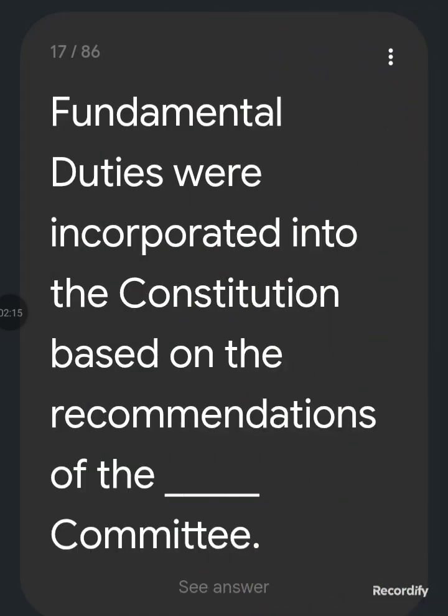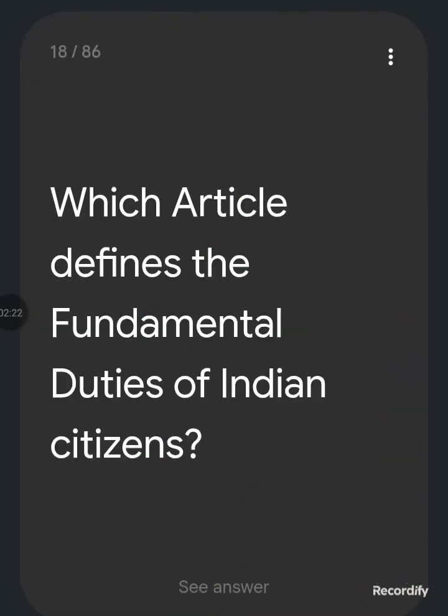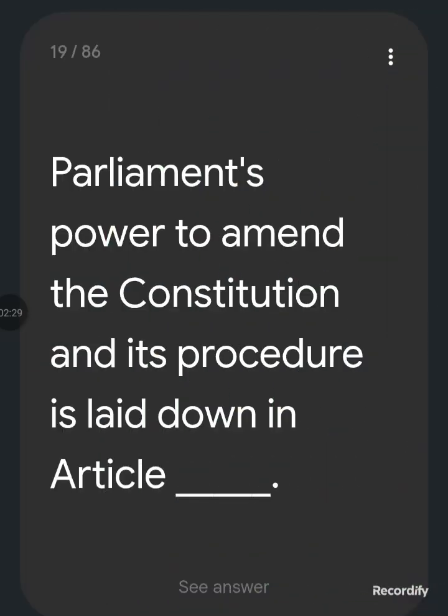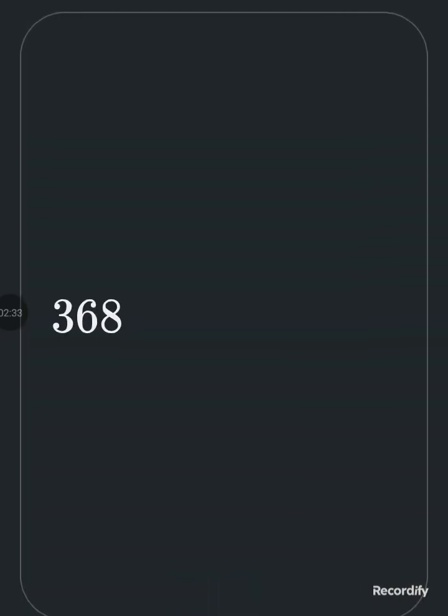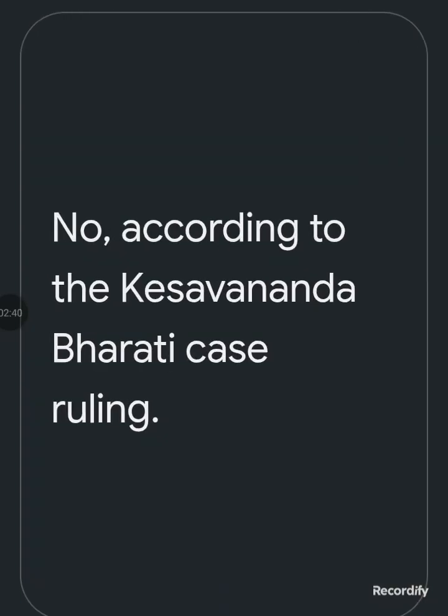Fundamental duties were incorporated into the Constitution based on the recommendation of the Swaran Singh Committee. Which article defines the fundamental duties of Indian citizens? Article 51A. Parliament's power to amend the Constitution and its procedure is laid down in Article 368. Can the basic structure of the Constitution be amended by Parliament under Article 368? No, according to the Kesavananda Bharati case ruling. और इसी केस के अकॉर्डिंग प्रियम्बल को कॉन्स्टिट्यूशन का पार्ट माना गया था.